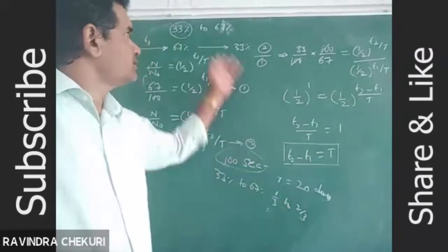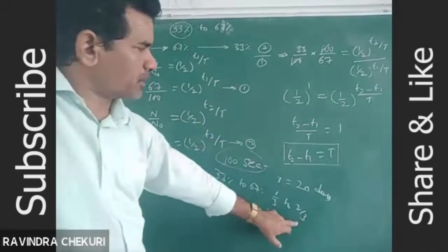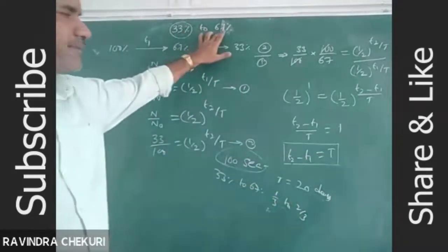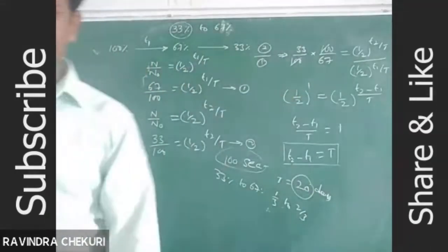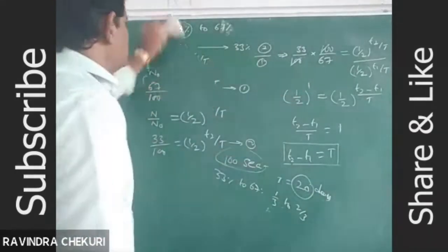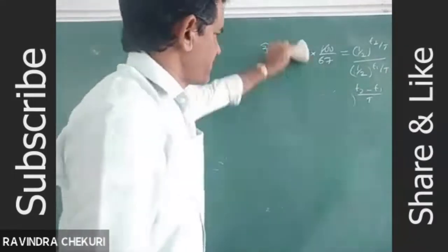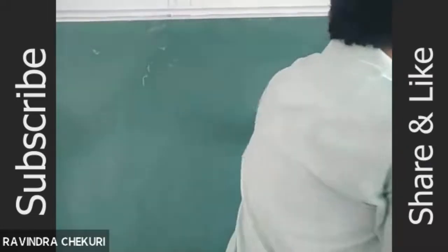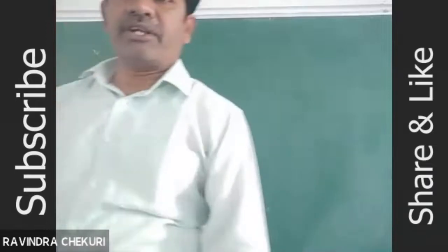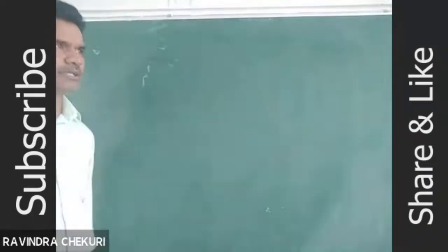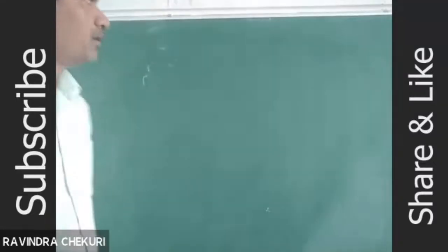This one only: 33% to 67%. This is one model, no need to solve. 1 by 3 to 2 by 3, or 33% to 67%, or 0.33 to 0.67. For all such models, the time interval between the two instants is equal to the half-life of the radioactive substance.